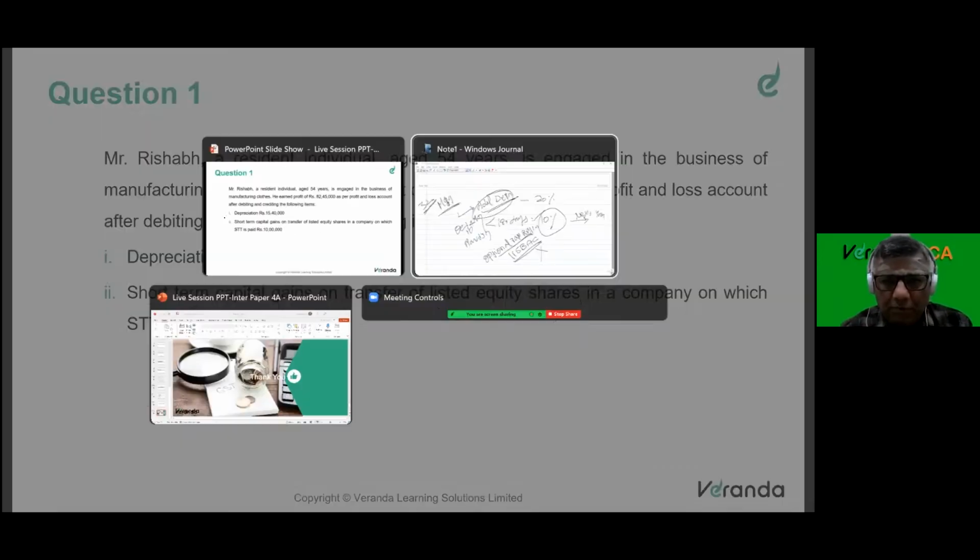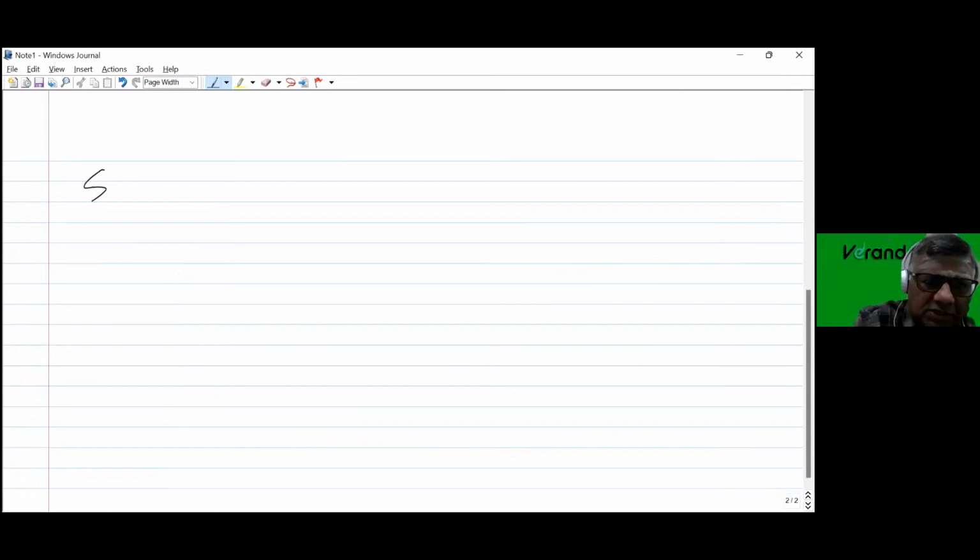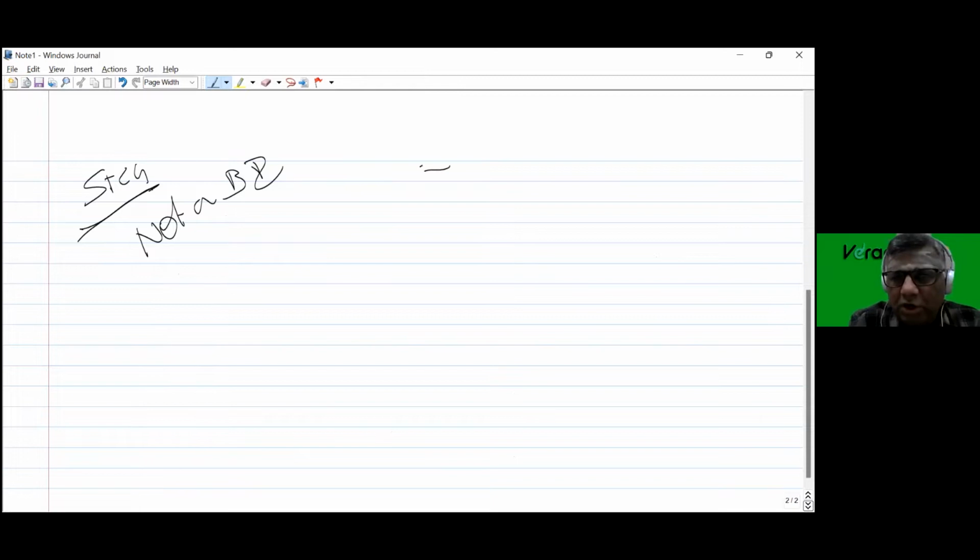There are a couple of things to understand about this STCG given in the question. This is not a business income. So from my profit, I need to reduce it, because this is not business income.